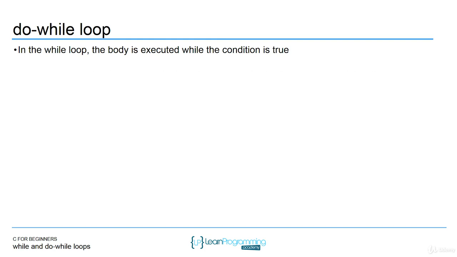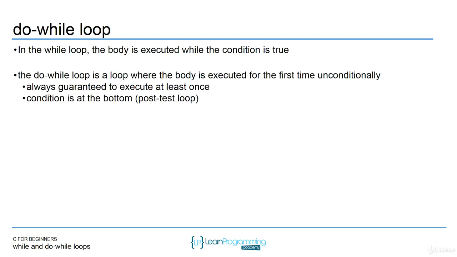A do while loop is a little different from the for loop and the while loop because it's considered a post-test loop. In the while loop, the body is executed while the condition is true. In the do while loop, the body is executed for the first time unconditionally. Because the test is at the bottom, you're always going to execute the body at least one time. It could be more, but always one. It's never 0, because the condition to test the exit is at the bottom. This is called a post-test loop. It's also called an exit-controlled loop.